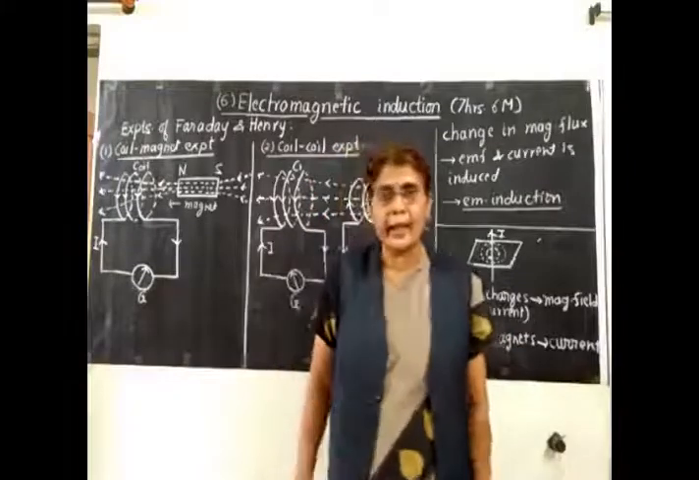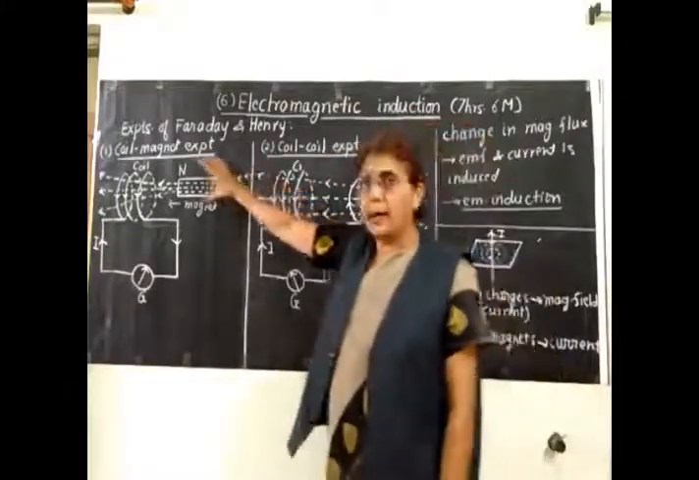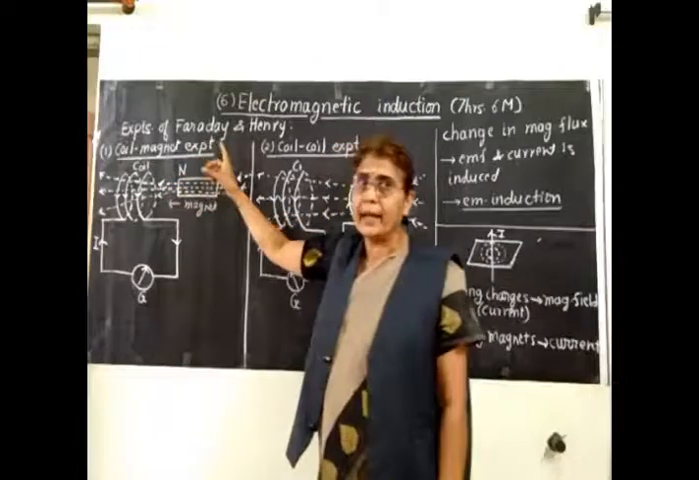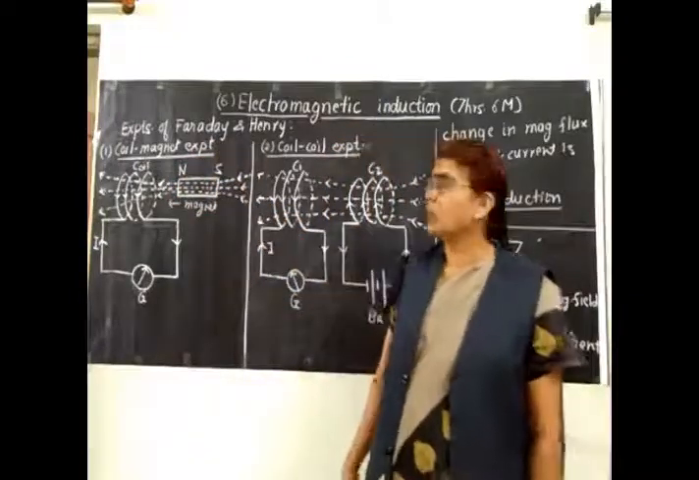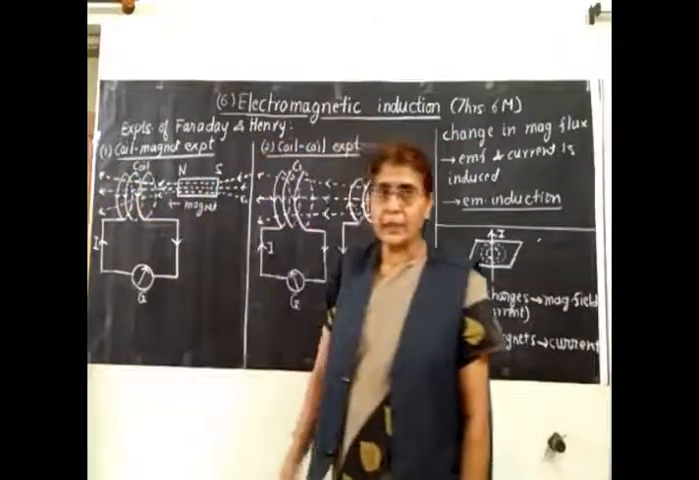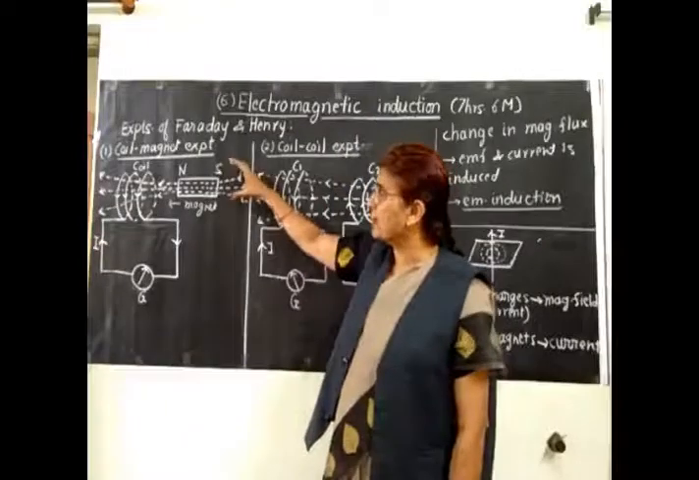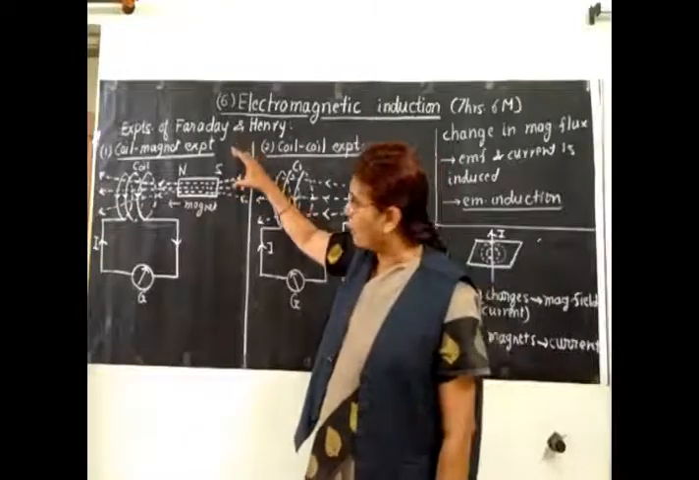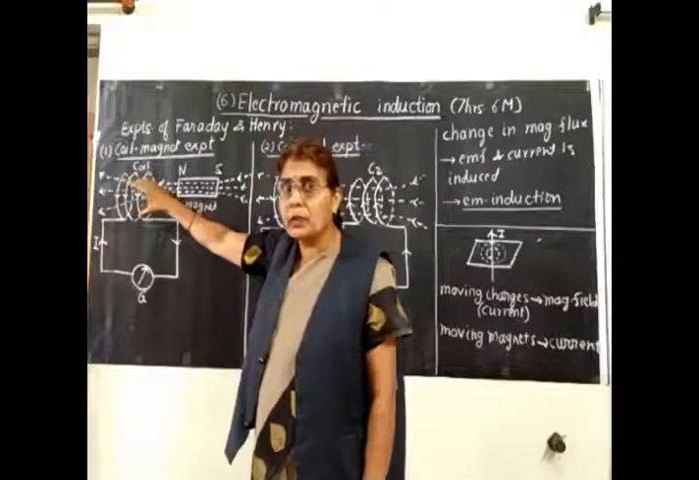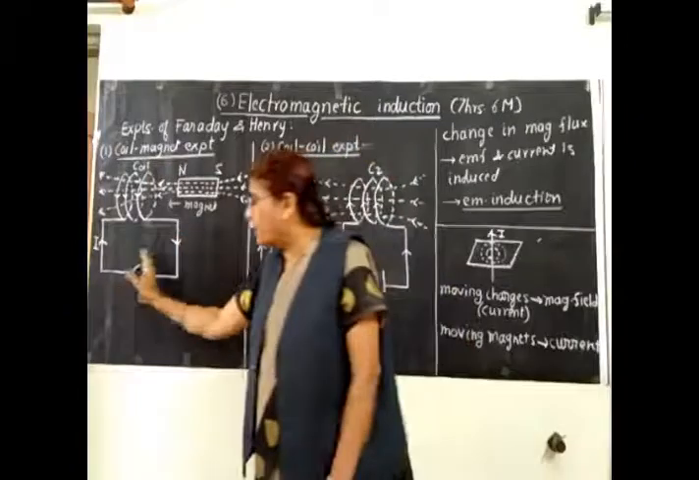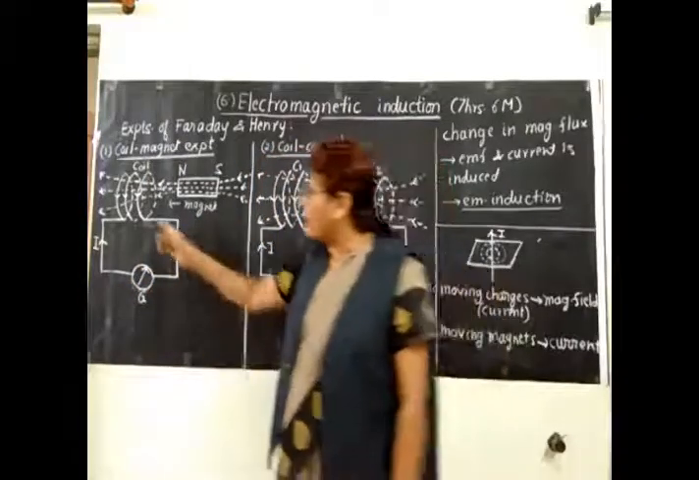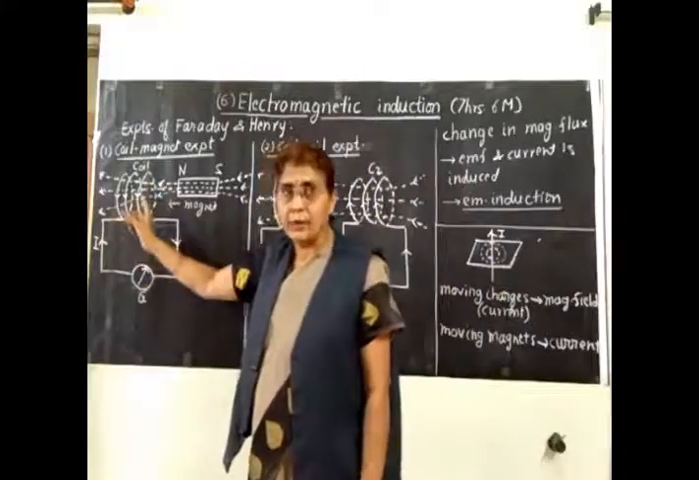So what did Faraday and Henry do? They took this magnet. A magnet has two poles. It is a dipole, north pole and south pole, N and S. So these are the magnetic field lines around the coil and the magnet. Now what was done is the north pole of the magnet was moved towards the coil. When they moved the north pole of the magnet towards the coil, they found that there is a deflection in the galvanometer. The deflection in the galvanometer shows that current is flowing through the coil for a moment.